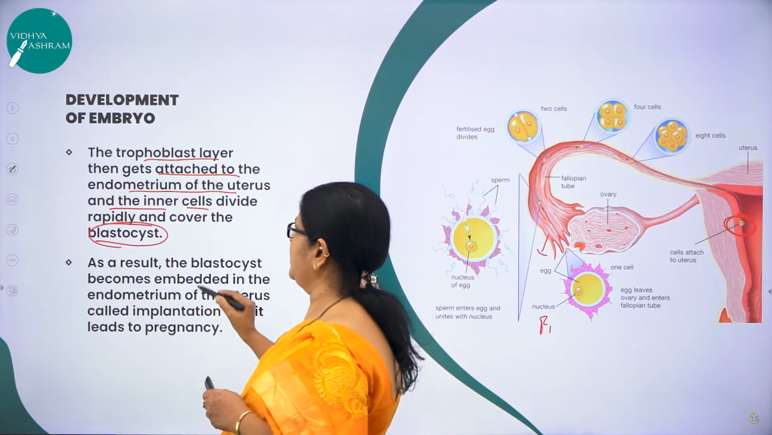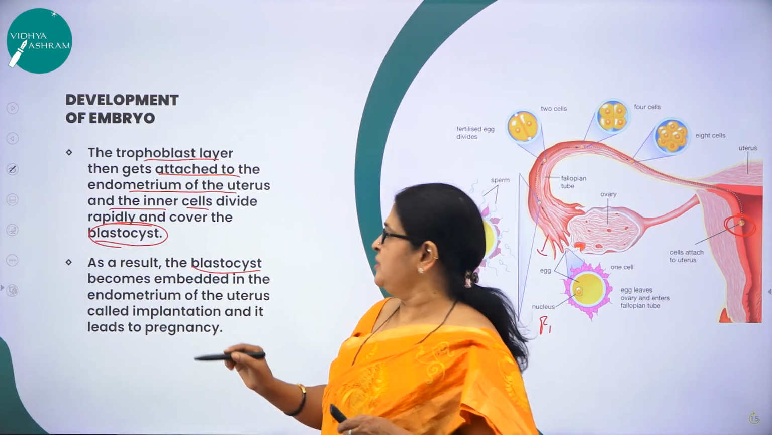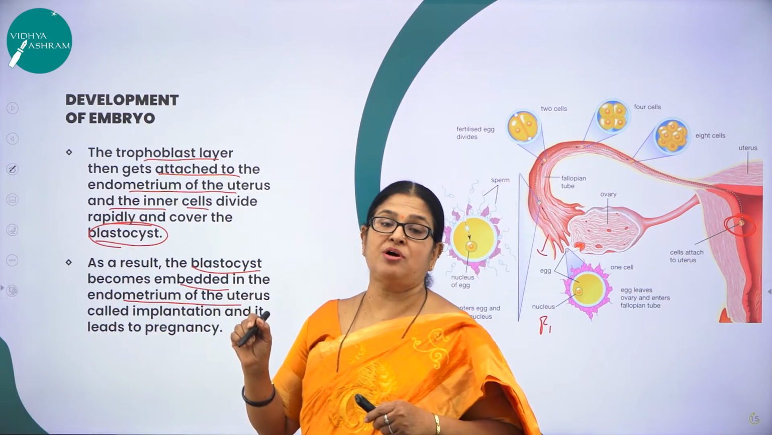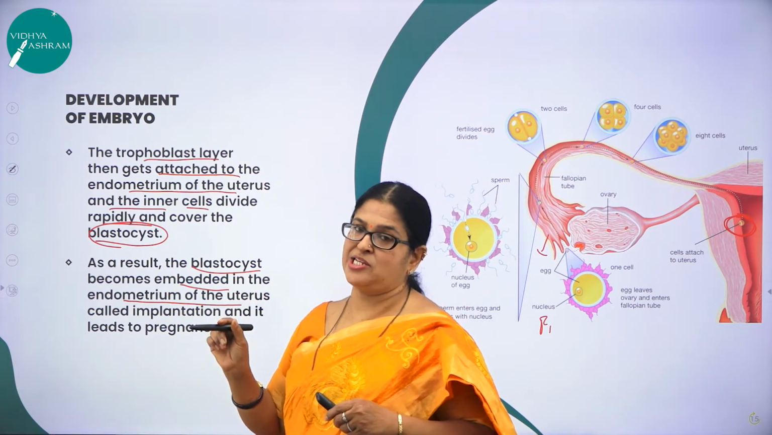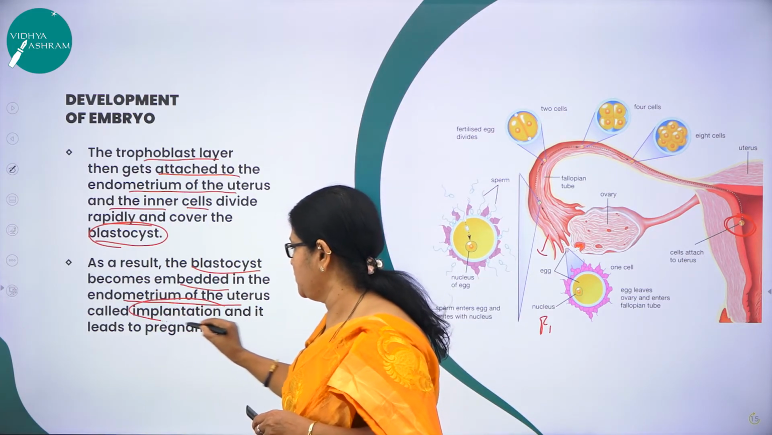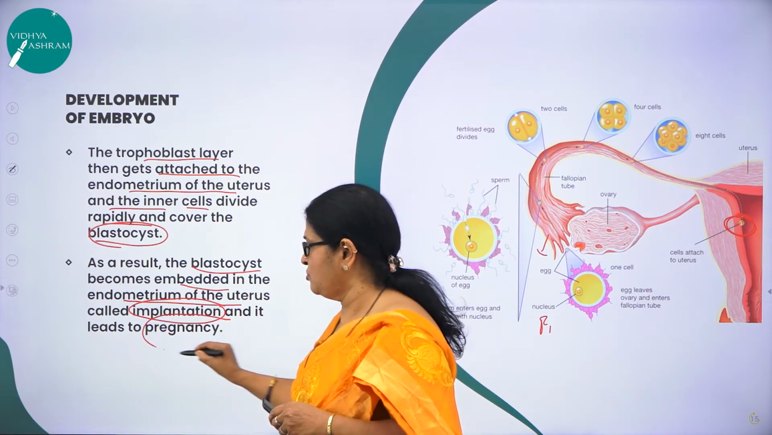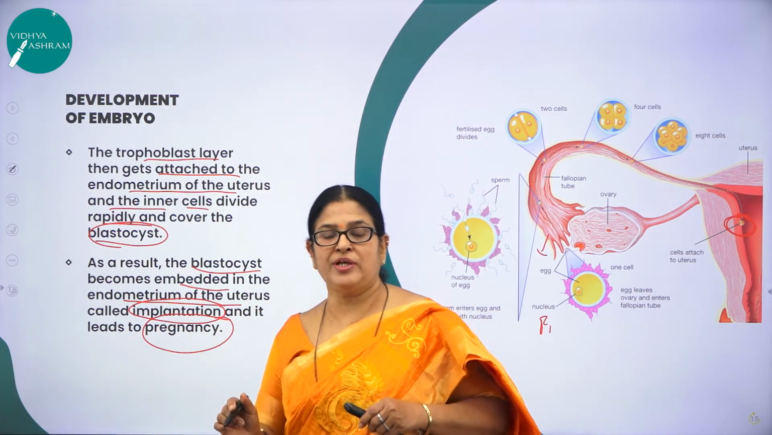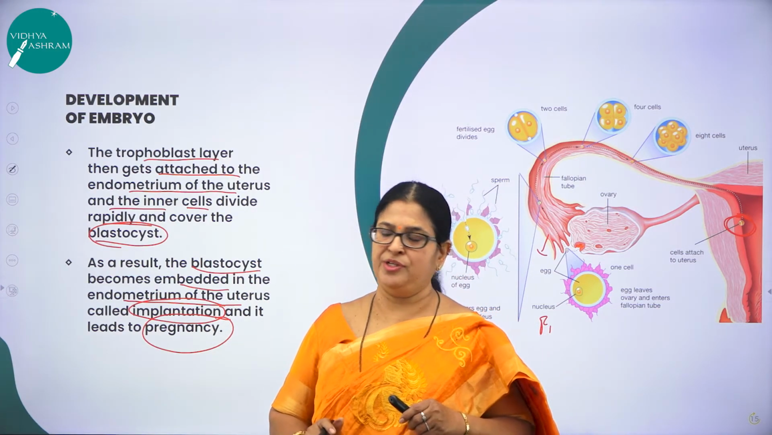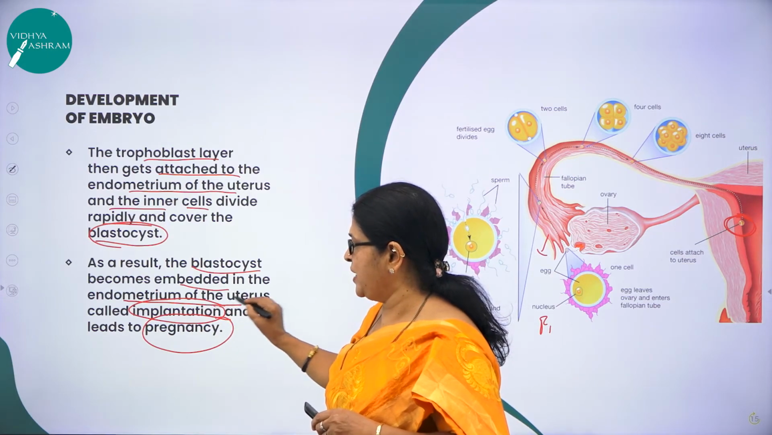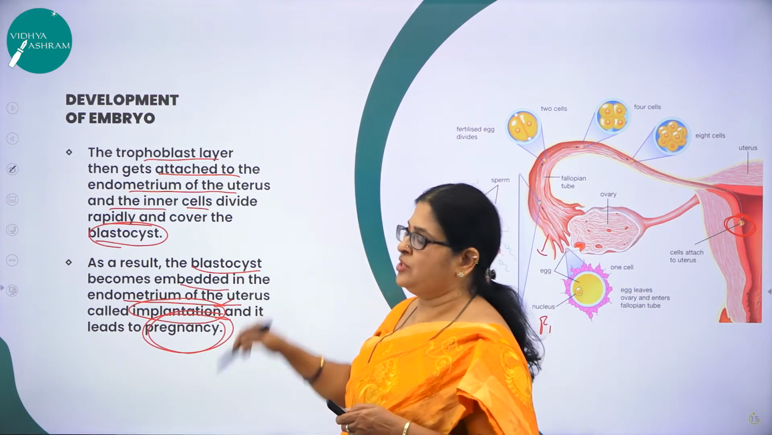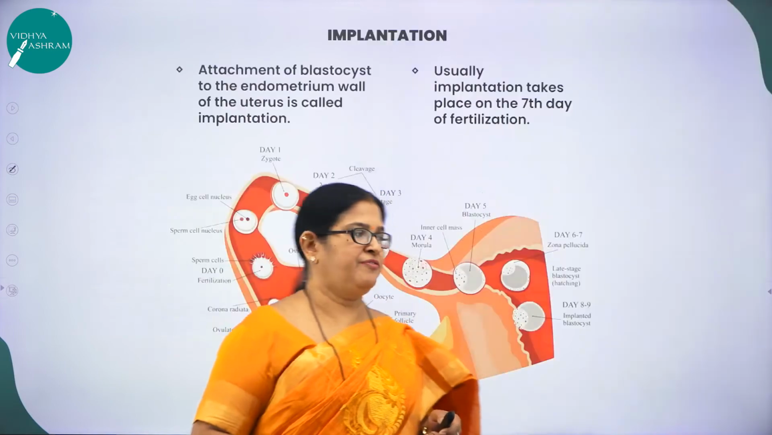As a result, as I said, the blastocyst gets embedded in the endometrium of the uterus, and that process of embedding, or the attachment of the blastocyst to the endometrium lining of the uterus, is called implantation, which in other terms we call pregnancy. Only when the blastocyst rolls down the fallopian tube and gets attached to the endometrium lining of the uterus do we call it what? Implantation, or in simple terms we say the female is pregnant. Hope you have understood all these very important events of fertilization.